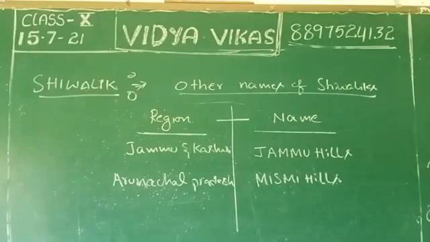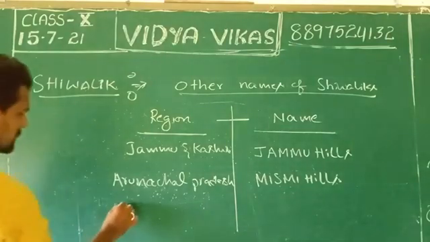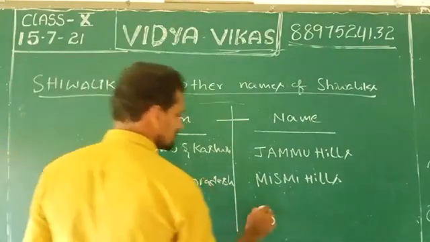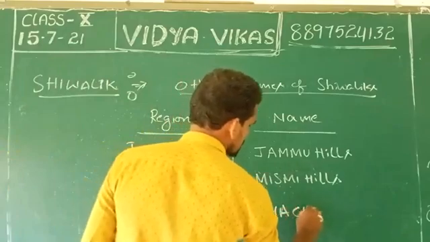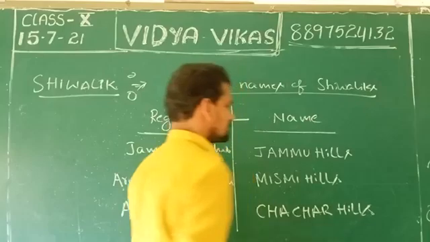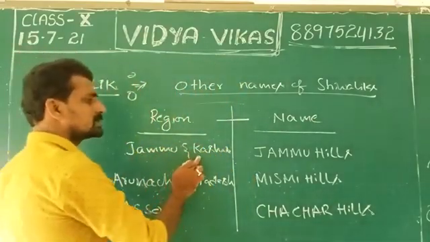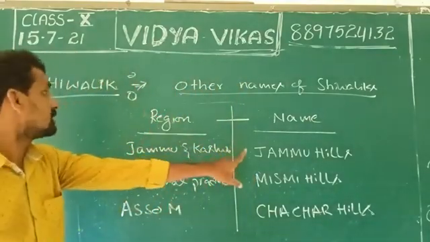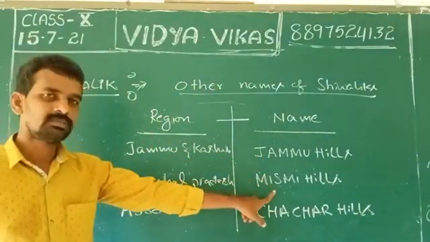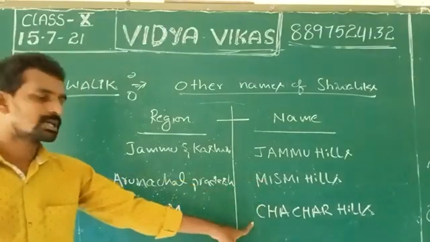The next one is Assam. In Assam state, how is the Shivalik called? Cha Hills. This is Jammu and Kashmir, where the Shivalik is called Jammu Hills. Arunachal Pradesh, Mismi Hills. Assam, Cha Hills.